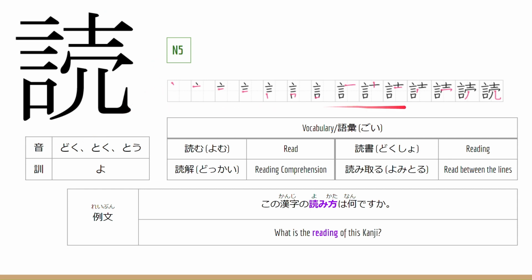The first kanji is yomu. This is the stroke order for the kanji. Now let's go to the onyomi and kunyomi of the kanji. The onyomi is 読、解く、問う、 and the kunyomi is.